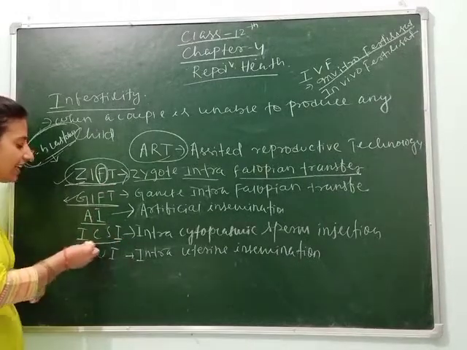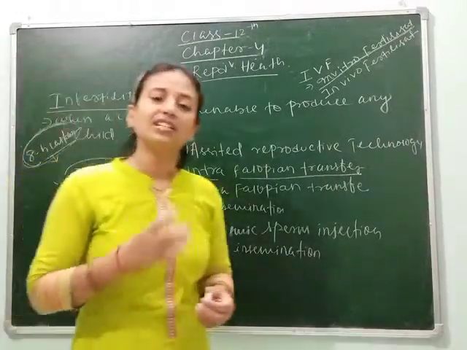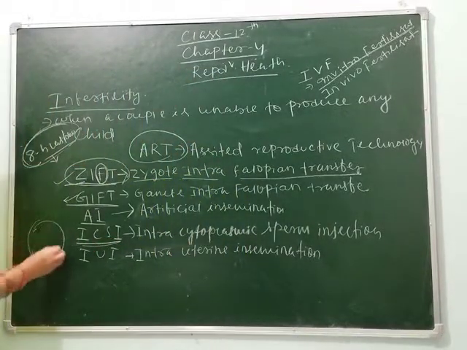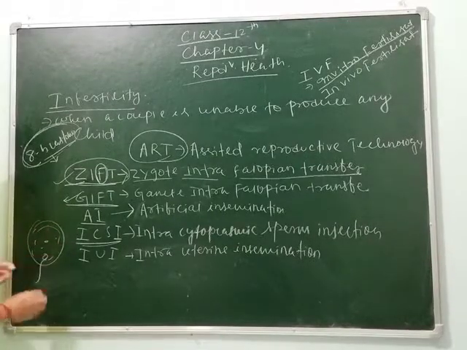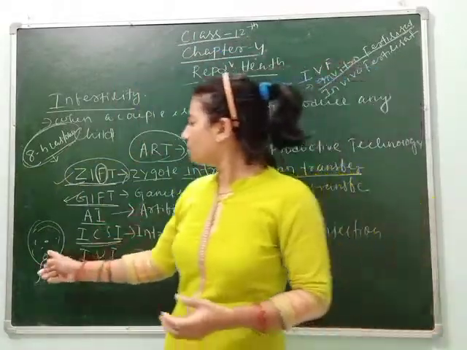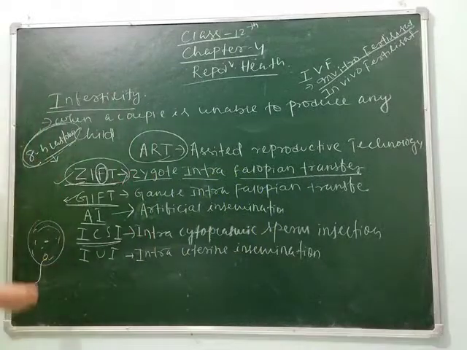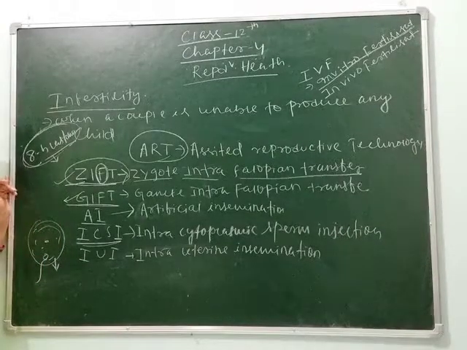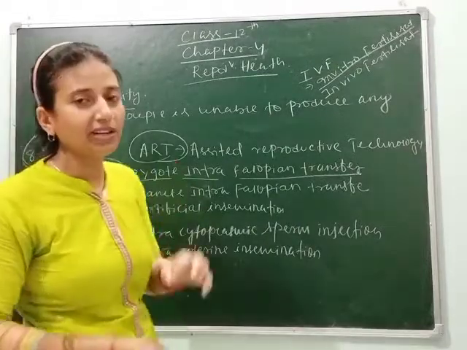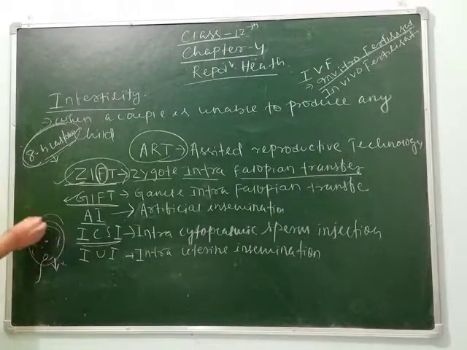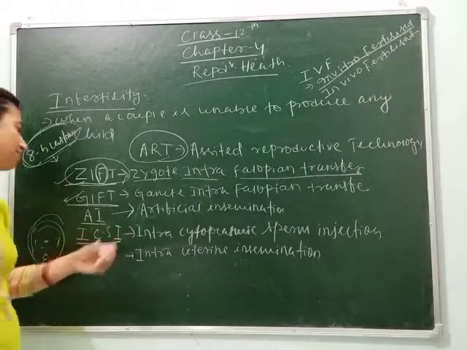Next is ICSI. This is another technique in which the sperm is directly injected into the cytoplasm of the ovum. Suppose this is the ovum, this is the nucleus and the cytoplasm; the sperm is directly injected into the ovum. But in this case, many sperm may fertilize. As we know, sperm is microscopic in structure, so counting is impossible. In many cases it results in many children, like 2 or 3, during intracytoplasmic sperm injection.